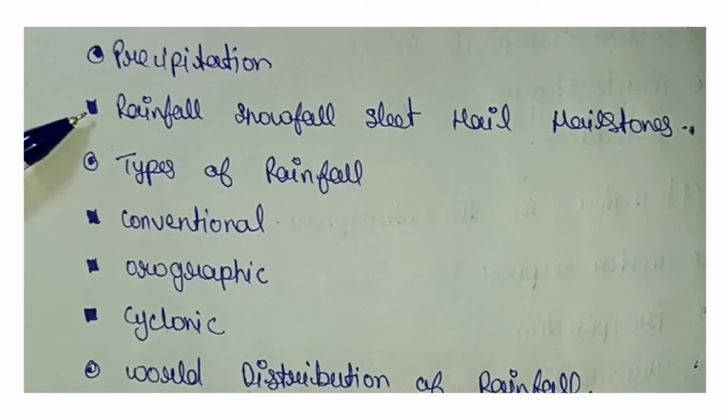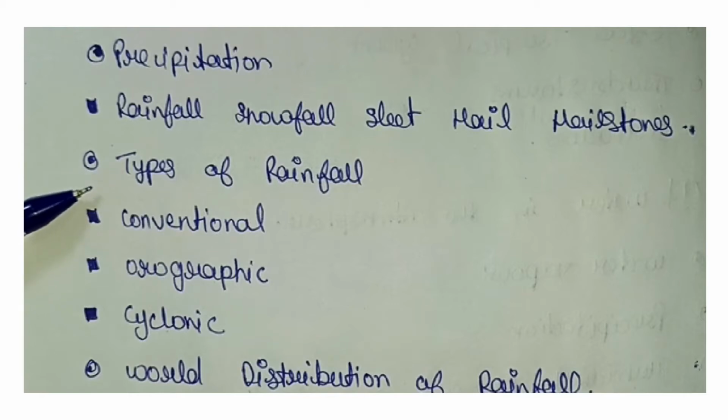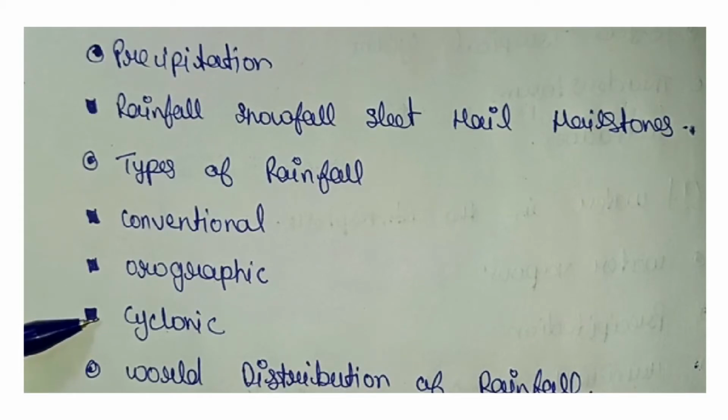Precipitation: rainfall, snowfall, sleet, hailstone. Types of rainfall: convectional, orographic, cyclonic. World distribution of rainfall.